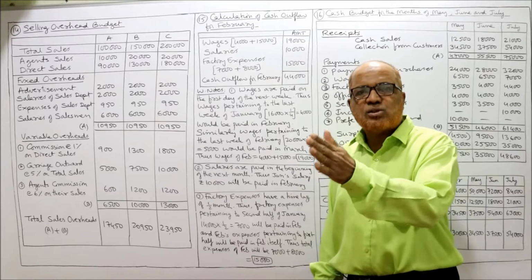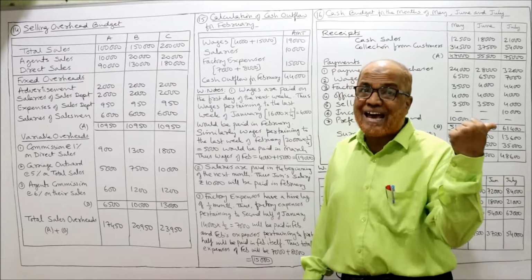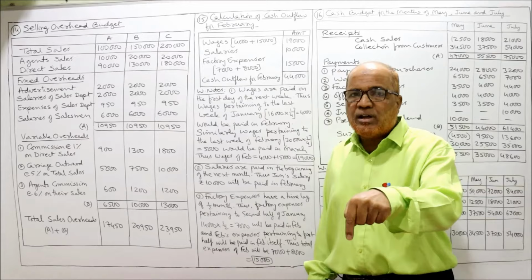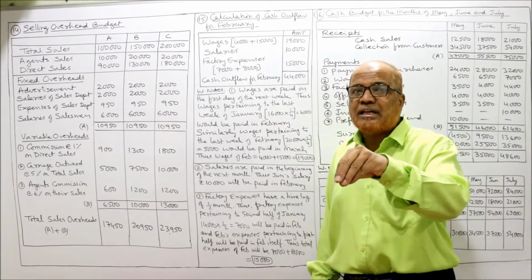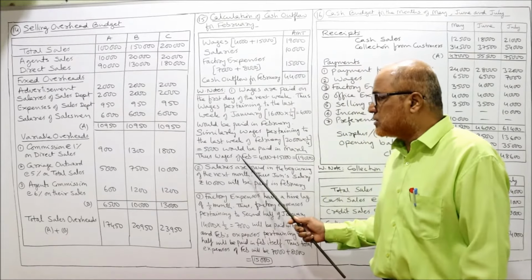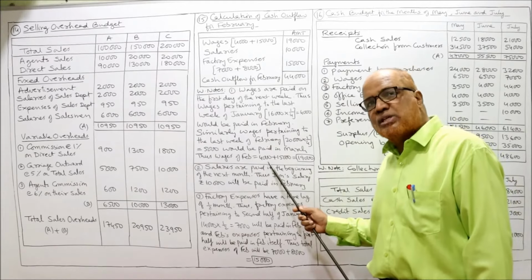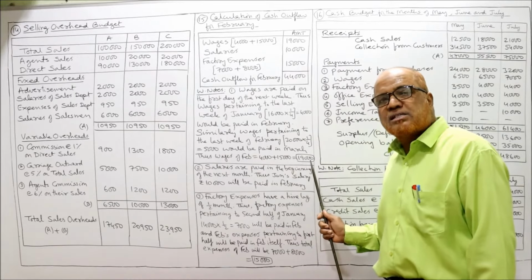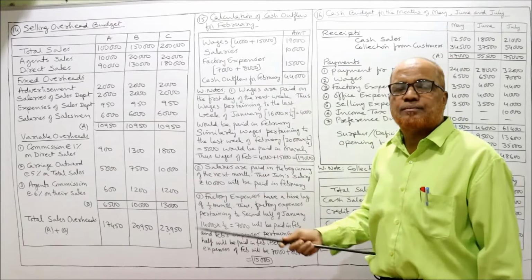So 5,000, 5,000, 5,000. 15,000 wages of February and 1 week wages of January. January weekly wages 4,000. February weekly wages 5,000. So 5,000 into 3 weeks, 15,000. So 4,000 plus 15,000, 19,000. The payment in the month of February, 4,000 relating to January and 15,000 relating to February. The total wages paid in February is 19,000. Here I have taken 4,000 plus 15,000.